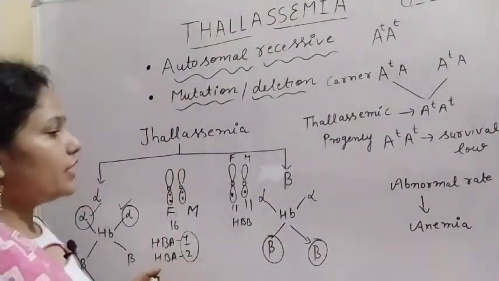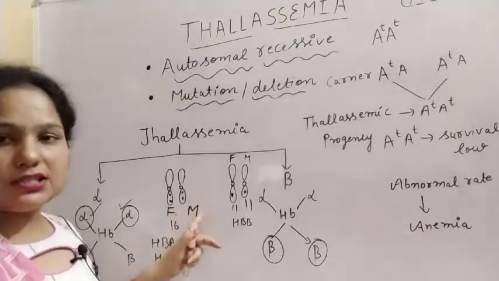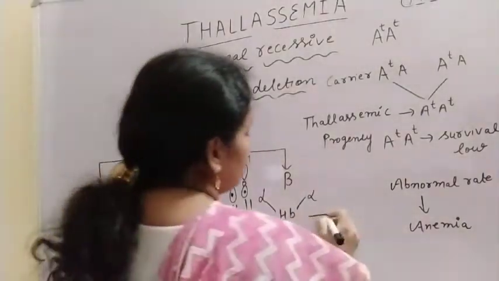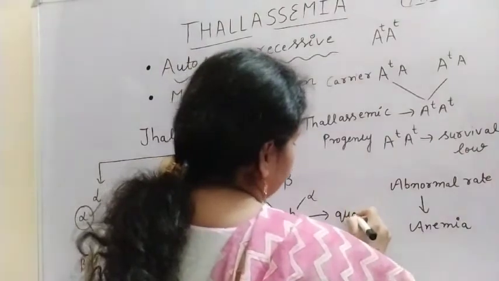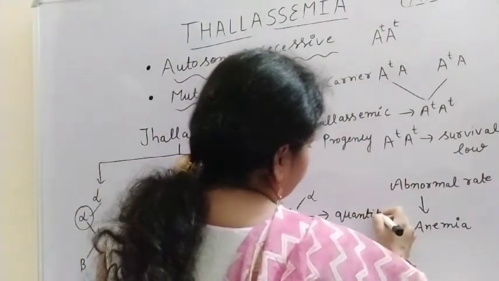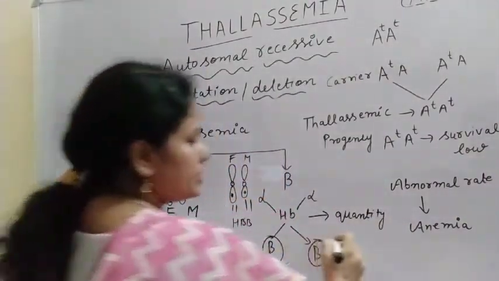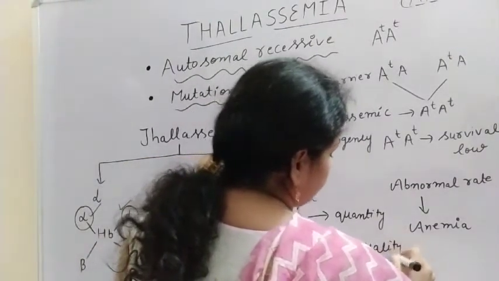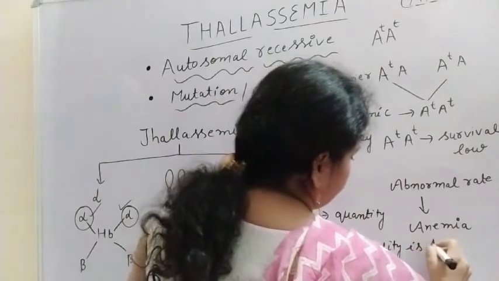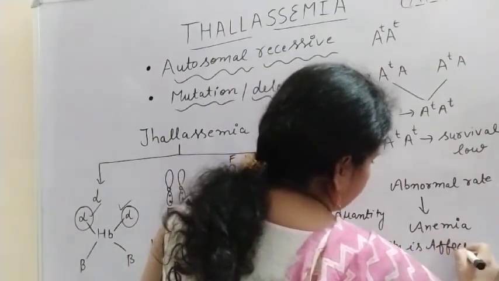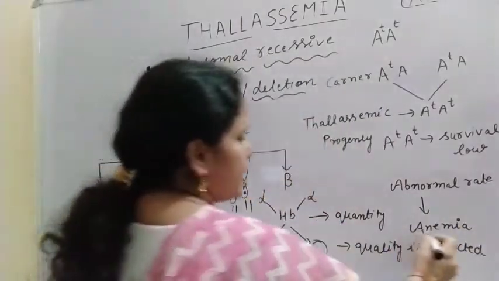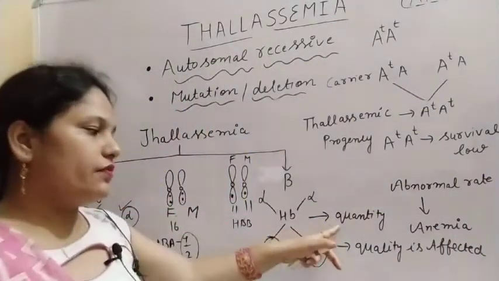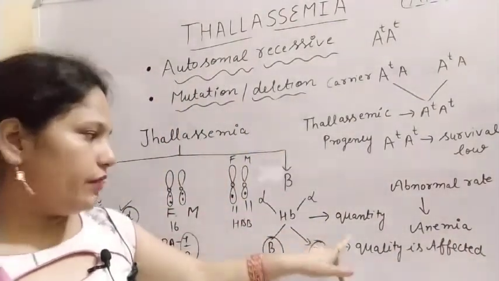The difference is that in thalassemia, the quantity is affected, and in case of sickle cell anemia, the quality is affected. So let us understand these two terms: quantity is affected and quality is affected.